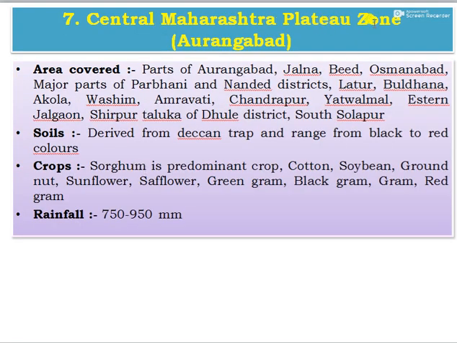And the seventh one is the Central Maharashtra plateau zone, Aurangabad. The area covered is parts of Aurangabad, Jalna, Beed, Osmanabad, then major parts of Parbhani, Nanded district, then Latur, Buldana, Akola, Washim, Amravati, Chandrapur, then Yavatmal, eastern Jalgaon, Shirpur taluk of the district, and south Solapur. The soil type is derived from the Deccan trap, and ranges from black to red in color. Sorghum is the predominant crop of this zone, and cotton, soybean, groundnut, sunflower, safflower, green gram, black gram, and red gram are the suitable crops of this Central Maharashtra plateau zone. The rainfall of this zone is 750 to 950 mm.